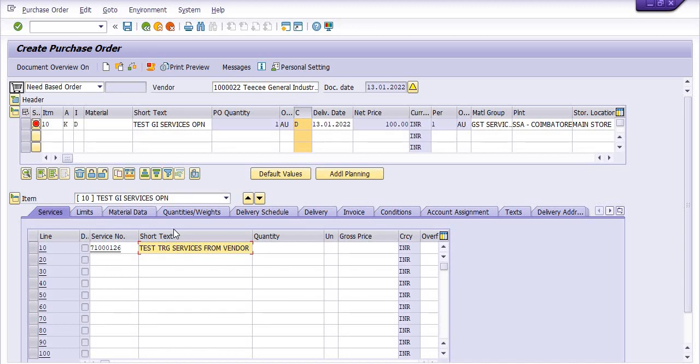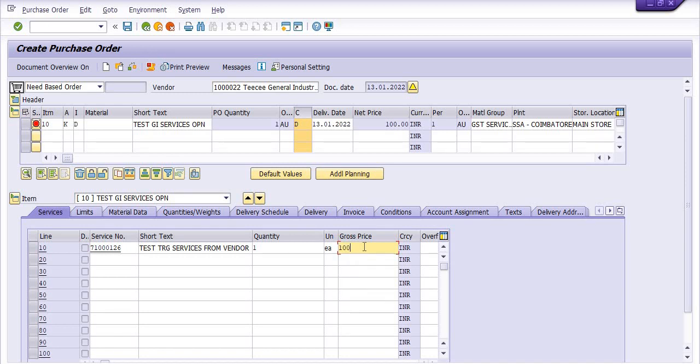Here you need to choose the appropriate service number from the service number list available at our ERP help desk, and as prescribed by your SAP MM consultant. You need to choose the appropriate service type. Here I'm just choosing quantity 1, and unit price is 100.